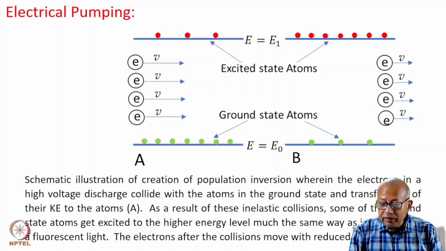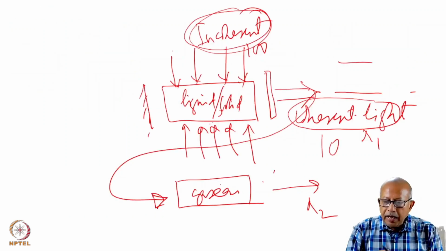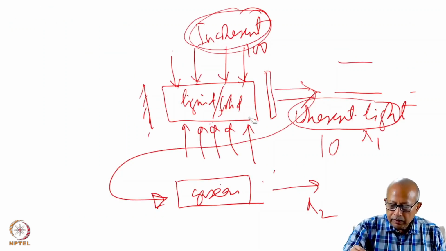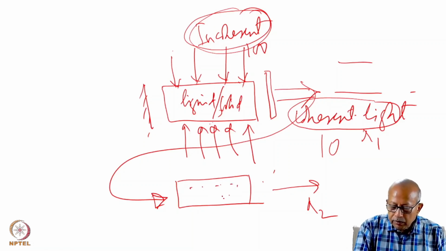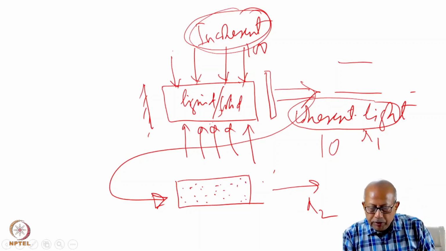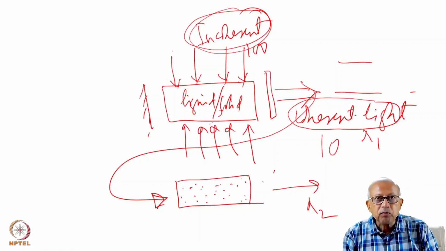Because, as I said, in a gaseous medium there is a lot of empty space, so if you try to optically pump it, the majority of the photons will just escape without interacting with the medium.